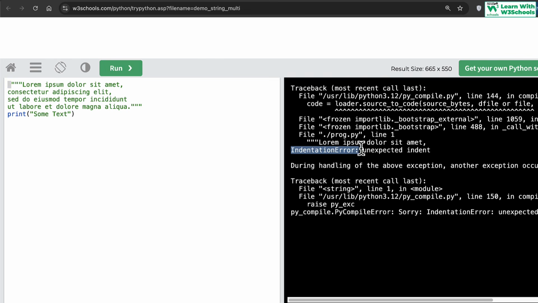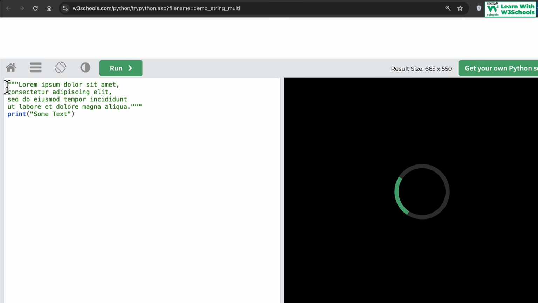You can find it at this line here: an IndentationError, unexpected indent. Even though there's no parent here, because there is a space, Python assumes that you are trying to indent and create a block of code, and there's nothing above it, so it gets confused. Indentation is very confusing in Python sometimes. So if there's an indentation error, make sure there's no unwanted indentation. If I remove the indentation, recompile and re-execute the code, now you would see that we get some text and all these lines are basically considered as comments.